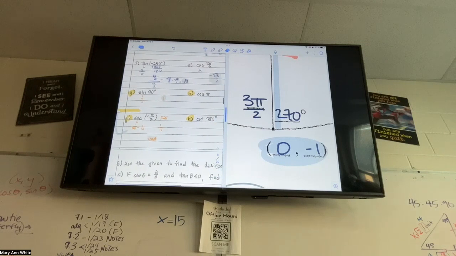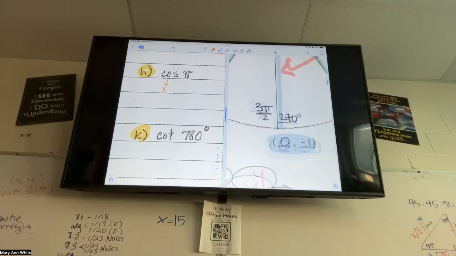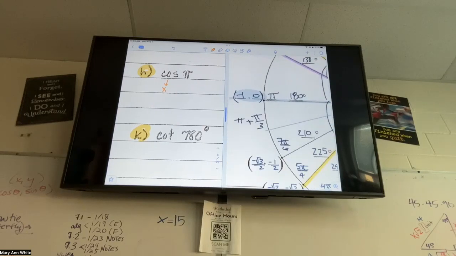All right, shall we jump over and do cosine of pi? That's an easy one. Cosine is which one, x or y? Good, what's your x at pi? Negative 1, that's it, the end. Some take a little bit of work, but if it doesn't take a little bit of work, keep it moving.